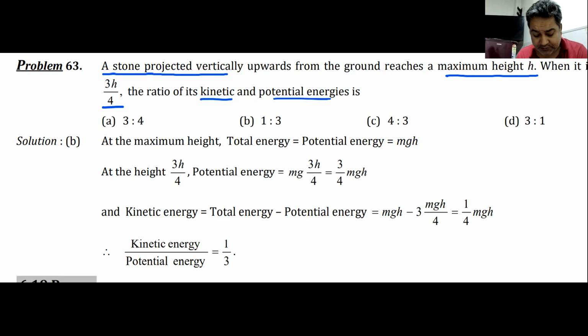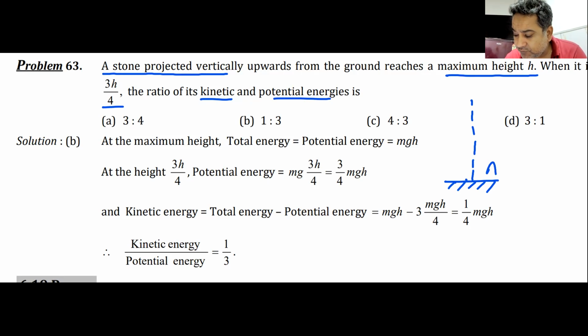Well, I hope you have done this problem. Now remember a few things if a problem of this type comes. This is ground. I'm sure you know about this, but I will just go through this. This is the lowest point on the ground, point A. This is the highest point it reaches, point B. Now I'm throwing it from the point A. At point A, the velocity is V. At point B, highest point, the velocity becomes zero.